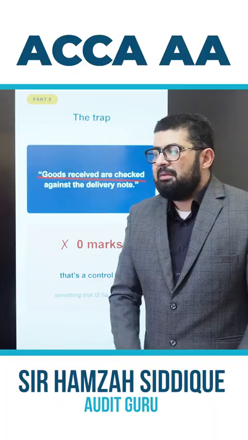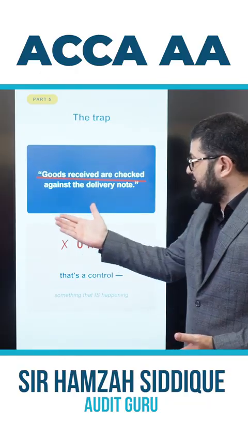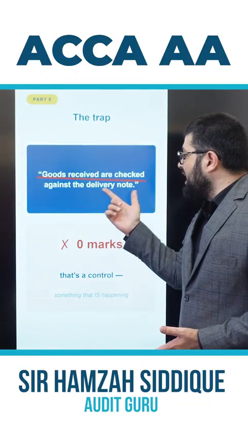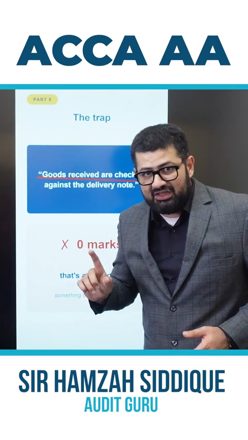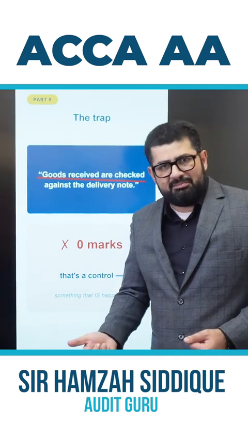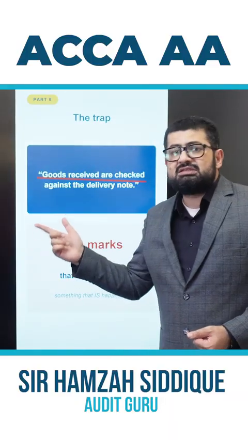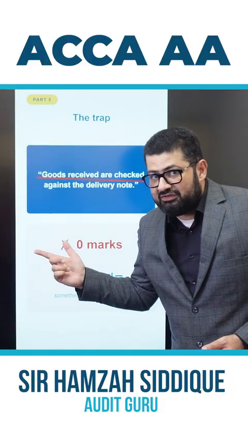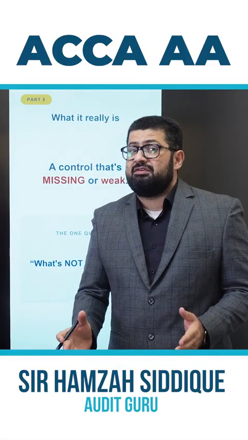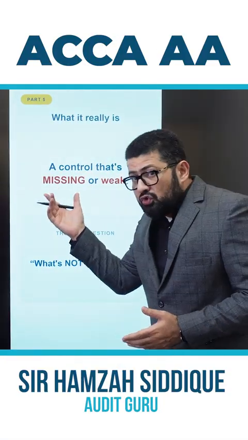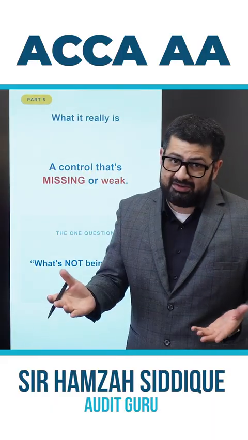Let us learn. The majority of students copy this from the scenario and paste it, like "goods received are checked against the delivery note." This is not a deficiency. This is the control of the company which is being implemented. So it is not telling what the deficiency is. Hence, 0 mark. A deficiency is a control that is missing or too weak to work.